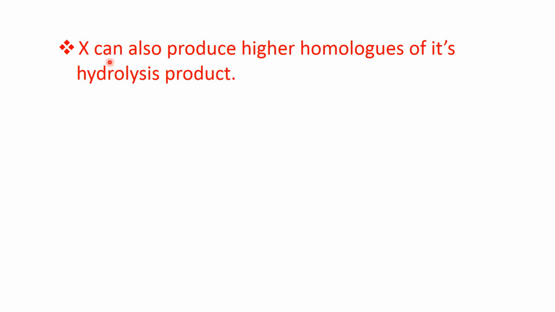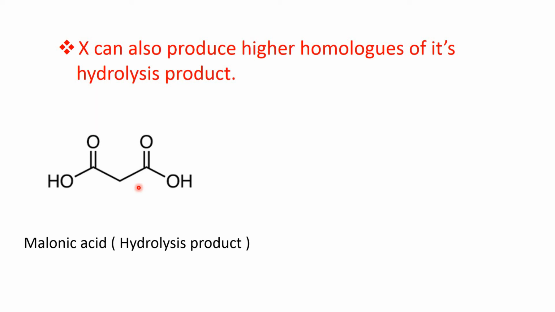Now, the next clue: X can also produce higher homologues of its hydrolysis product. Let's see. This is malonic acid. In dicarboxylic acids, the first member is oxalic acid, the second member is malonic acid. Other higher members are, say, succinic acid.